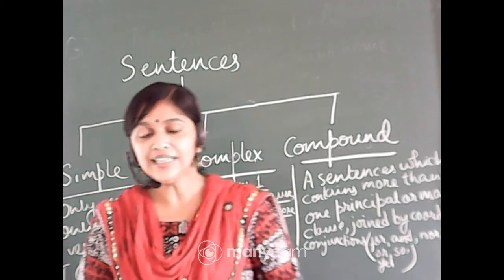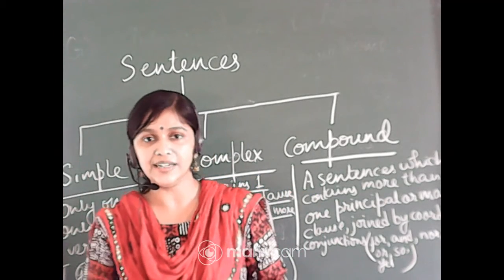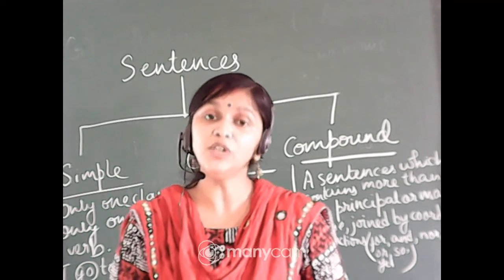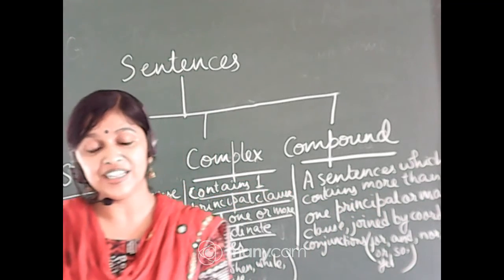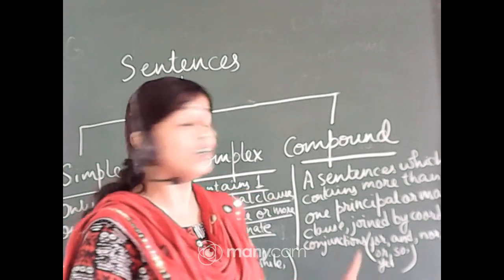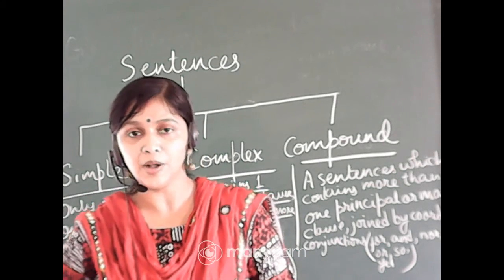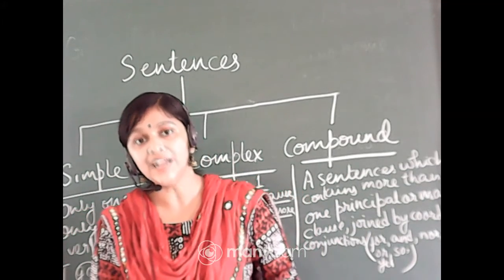Okay, that mixture of two or more sentences is called a compound sentence, but they have to be joined by a coordinate conjunction. The moment they are joined by a coordinate conjunction, the principal clauses are termed coordinate clauses. So coordinate clauses are nothing but principal clauses when they are joined in a compound sentence by a coordinate conjunction.